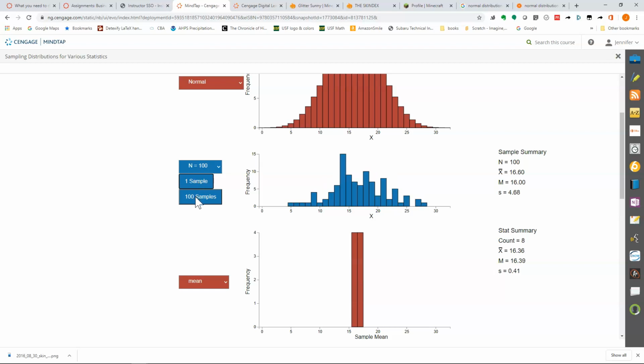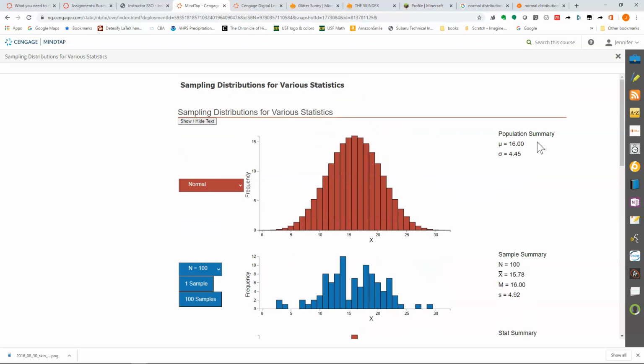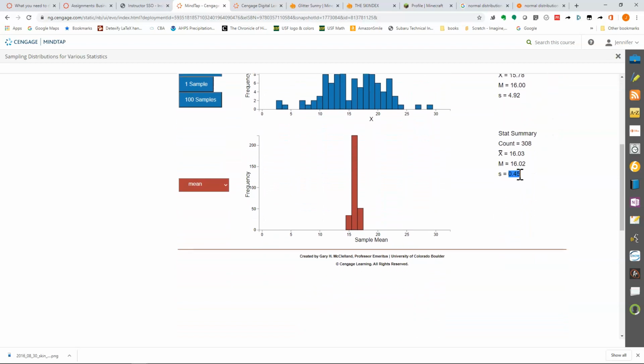I'll do 100 samples now. Each one of those is a sample of 100 people. Now look at how tight this distribution is. Do you see how small this standard deviation is? The standard deviation when we had a sample of size 10 was a little bit bigger than 1, and now this is less than a half, which is a lot smaller than the population standard deviation of 4.45. So that means that 68% of the time we're going to get a sample mean that's within 0.45 of the true mean of the population.